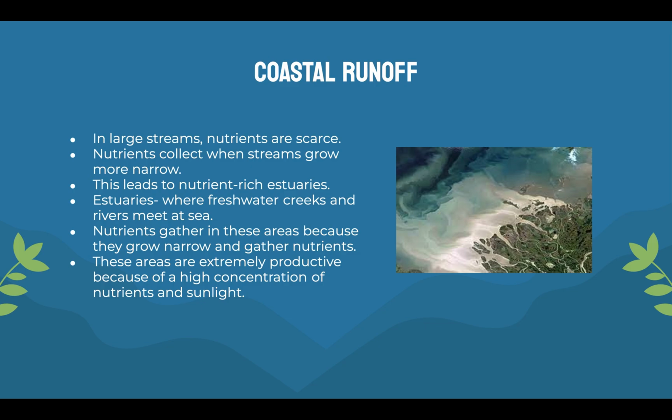This leads to rich estuaries. Estuaries are where freshwater creeks and rivers meet at sea. You can kind of see this here. You can see these streams turning into the ocean over here. So these are the estuaries, very nutrient rich because all the nutrients gather right there. Nutrients gather in these areas because they grow narrow and gather nutrients again. These areas are extremely productive because of the high concentration of nutrients and sunlight.